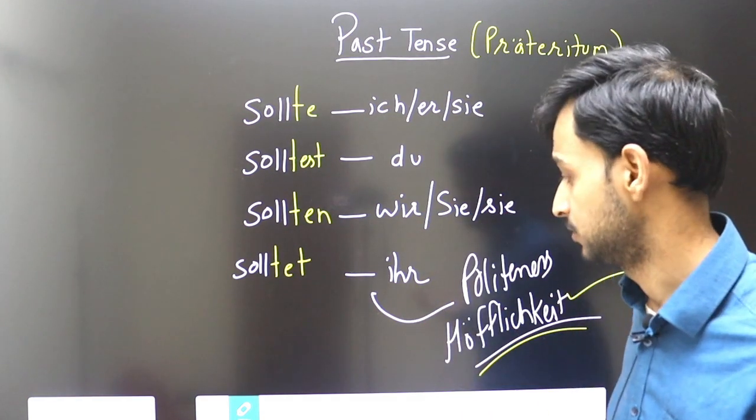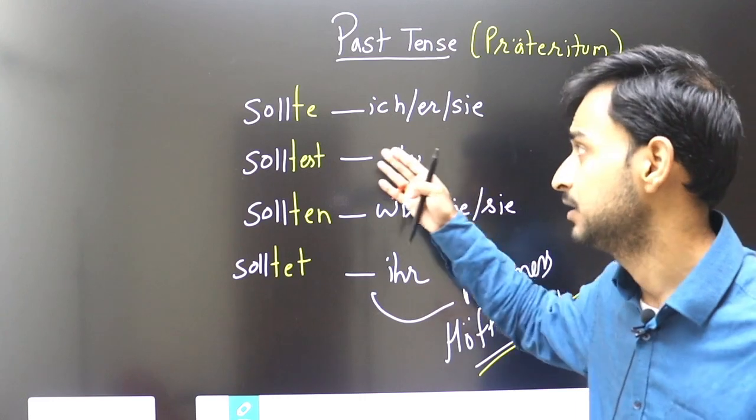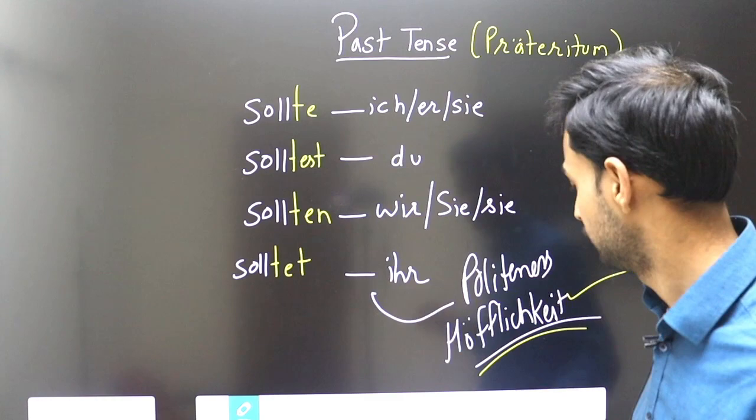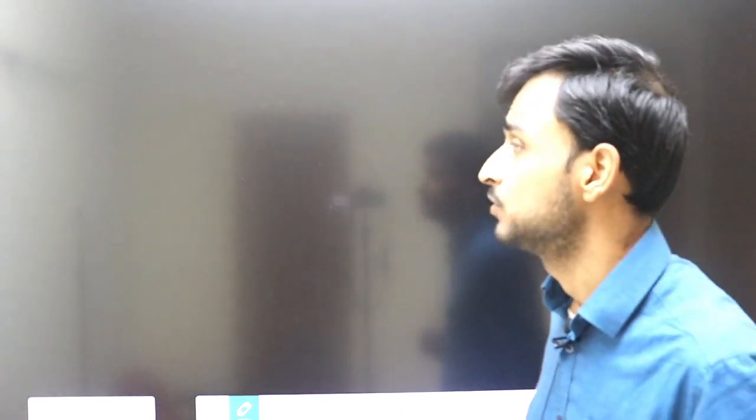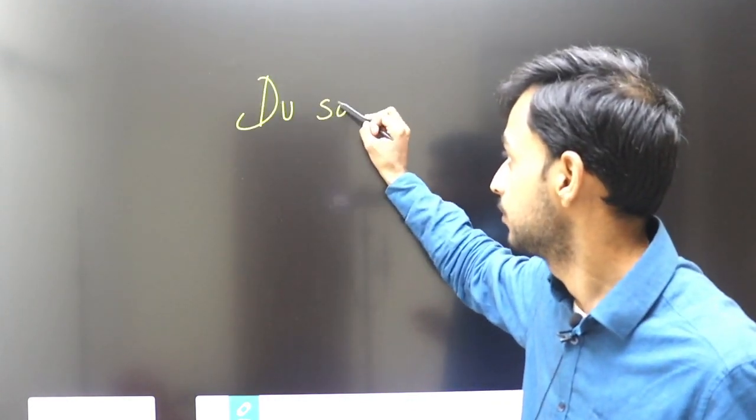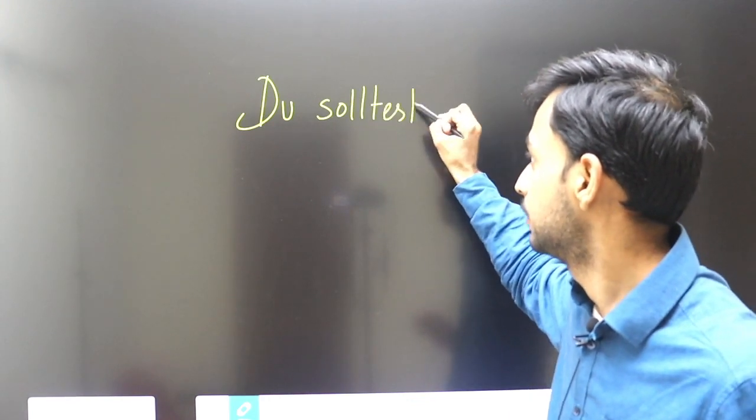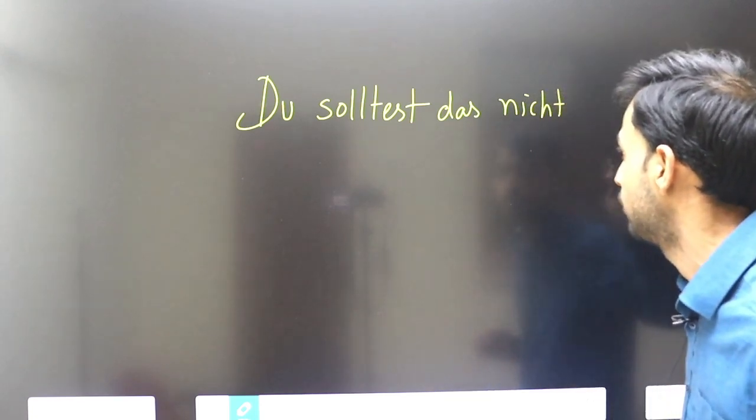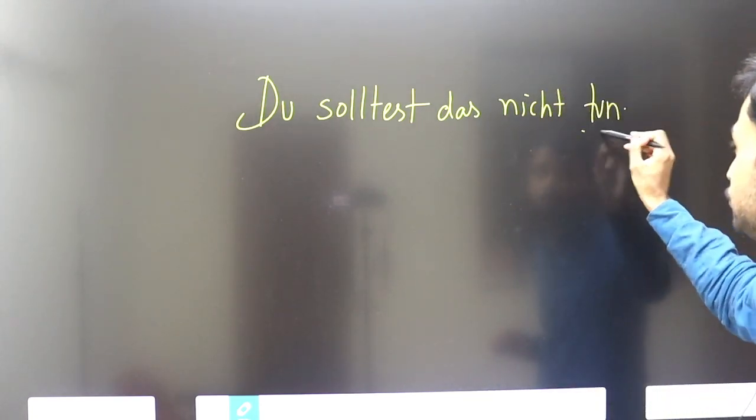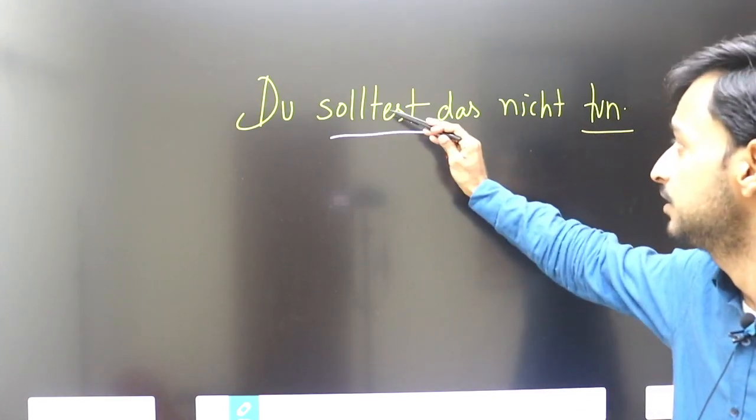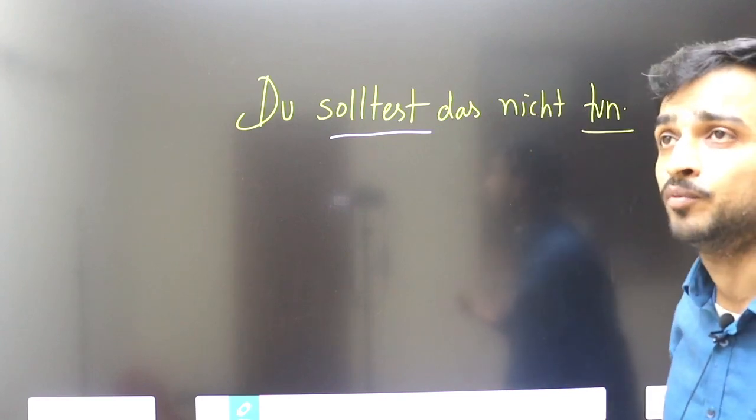You should not do this. Du solltest. So this is basically with T. We use that in preteritum form as well as in advice. Okay, when we give someone advice, like you should not do this, you should not do that. So simple. Du solltest das nicht tun. Here infinitive form is tun, it means to do. Okay, so this is modal verb, this is infinitive form. So again T here, that means this is my polite form, request.